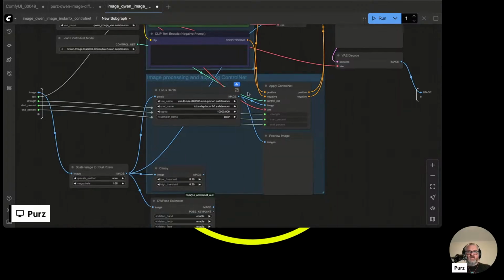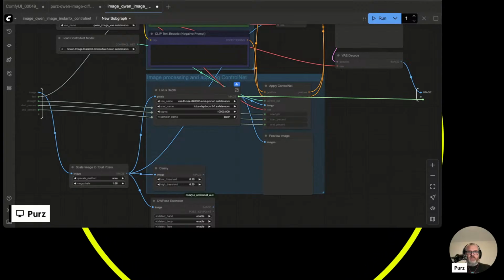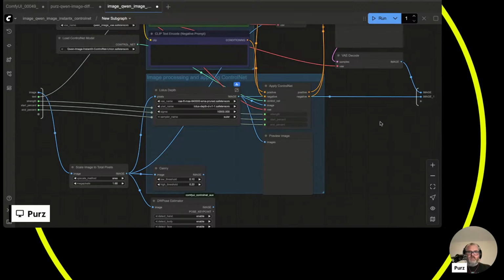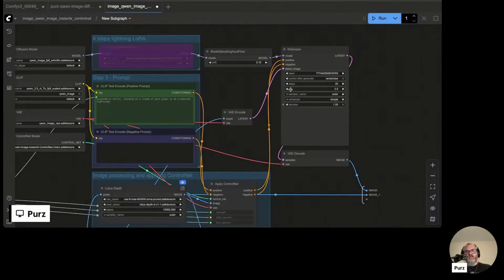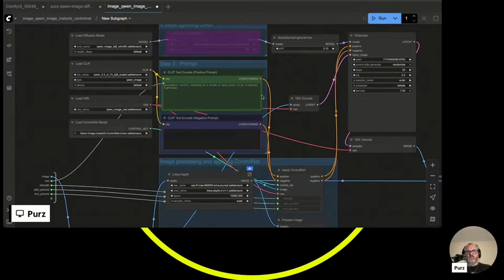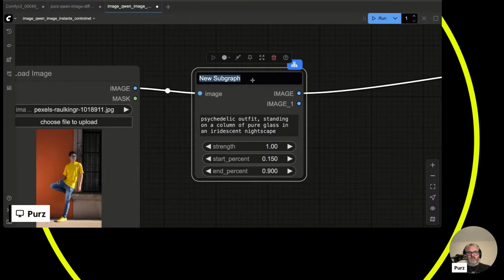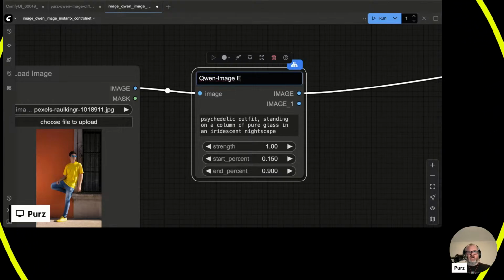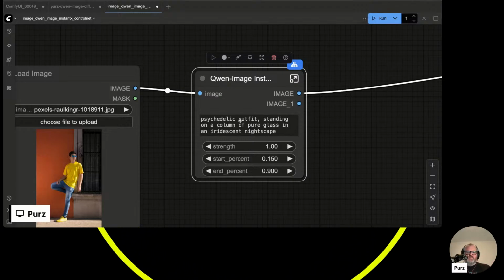And we can actually spit our Lotus depth out. What else? It's really all we need. You can expose things like the seed or the steps or CFG, but we're going to leave all that alone. So now if I go out of this and go back to my main thing, I'm going to have just this tiny workflow here. And I just say, Qwen Image with InstantX ControlNet. It is depth, but I'm just going to put depth. You could change that too.